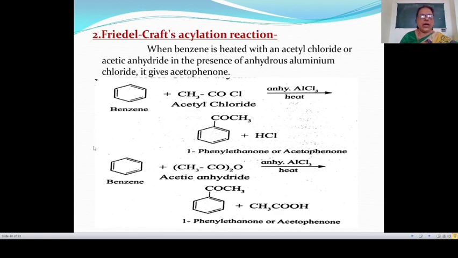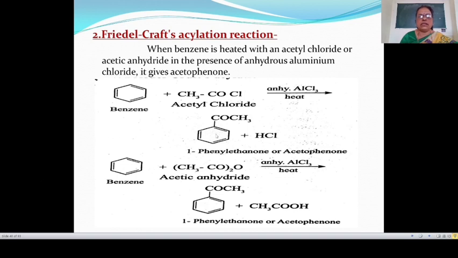Let's see an example. This benzene when treated with acetyl chloride in presence of anhydrous AlCl3 gives acetophenone. In this reaction, this hydrogen atom of the benzene is replaced by COCH3 group, and H and Cl gives HCl. Then the product is C6H5COCH3, and this is known as acetophenone.